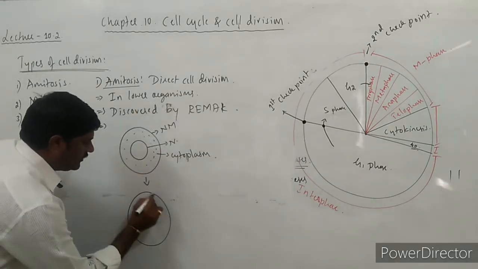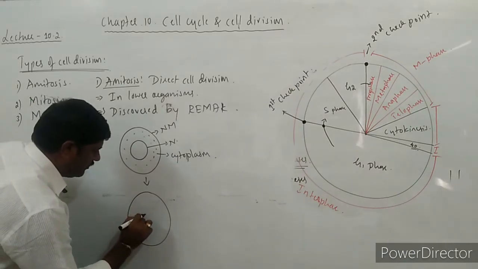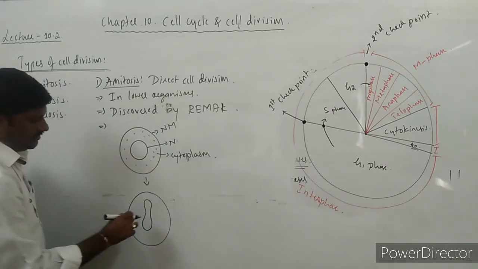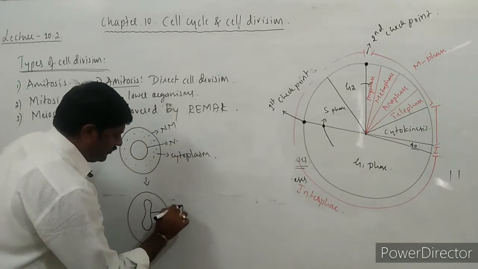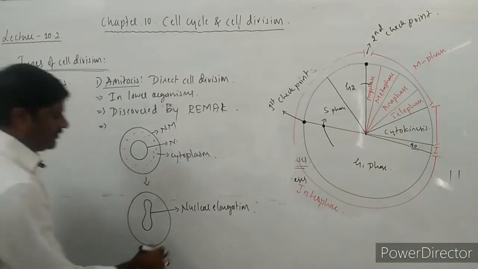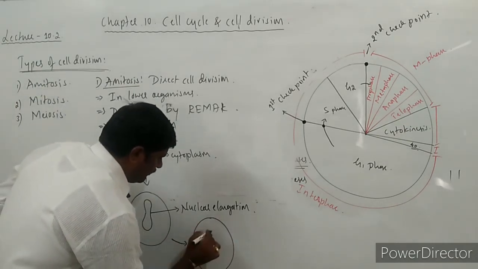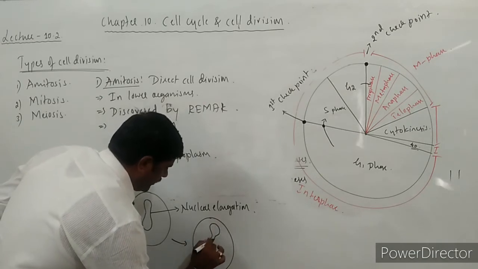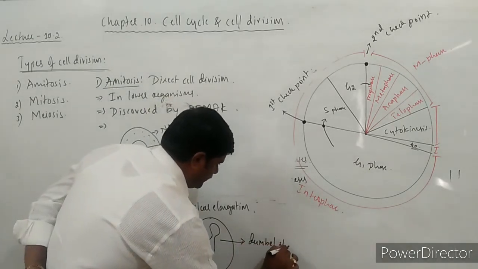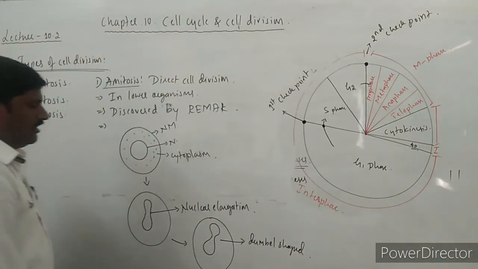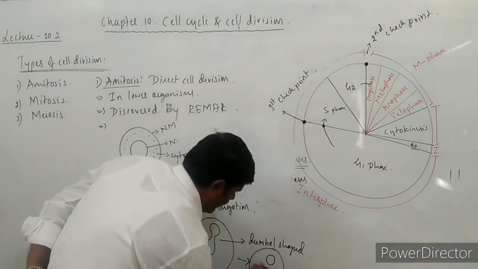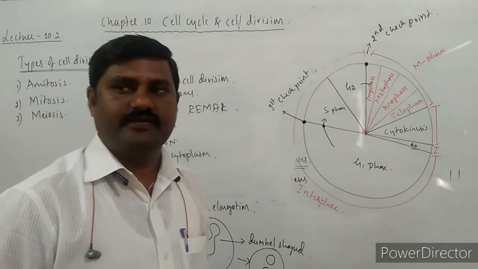See here, the nuclear elongation takes place initially, and this leads to the formation of a dumbbell shaped nucleus, and this leads to the formation of two nuclei within it.